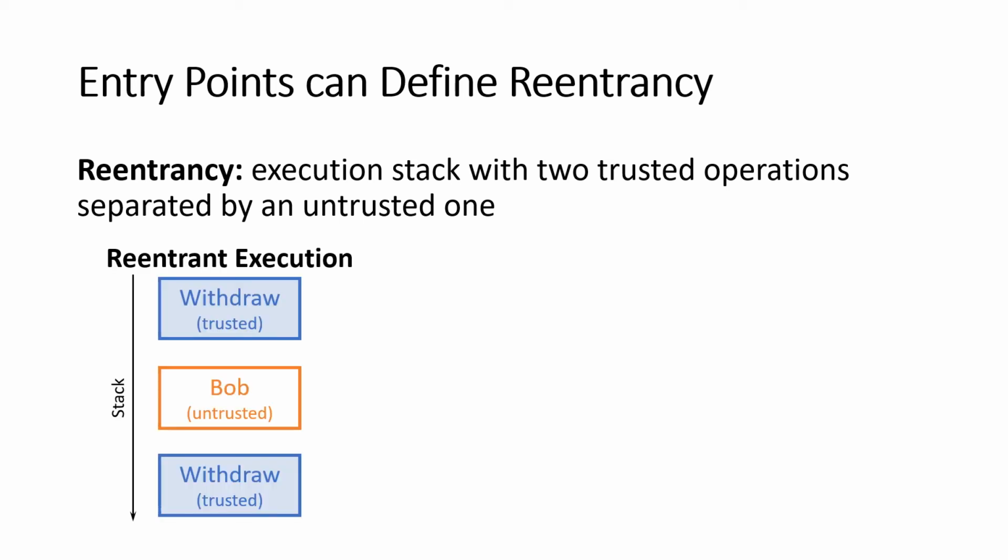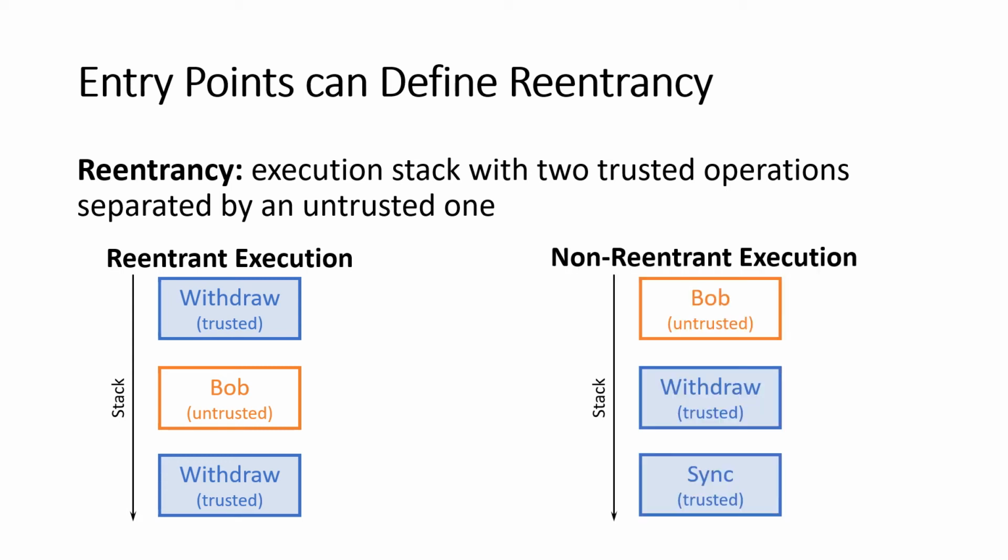So for example, if we have withdraw that sent money to Bob, and without returning, Bob called withdraw again, we have two trusted withdraw operations on the stack and an untrusted Bob operation sitting between them. And so this would be a reentrant execution. However, if Bob's actually behaving as the bank expects him to, and he calls withdraw and doesn't do this attack, and withdraw might call a synchronization operation on the second contract that's also trusted, but that's fine. We have two trusted operations next to each other, so this is non-reentrant.